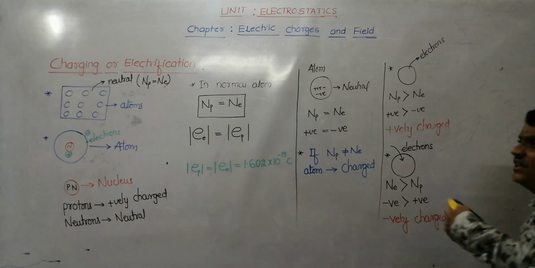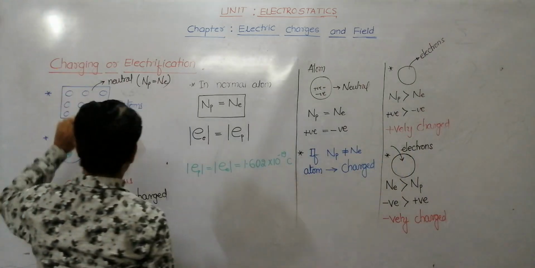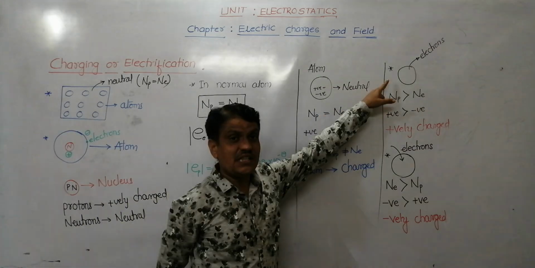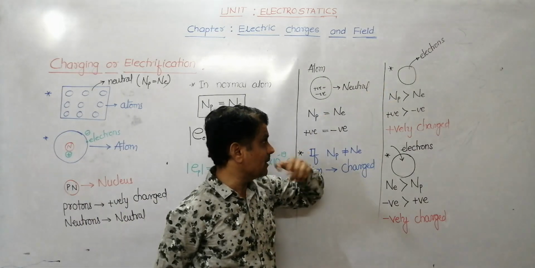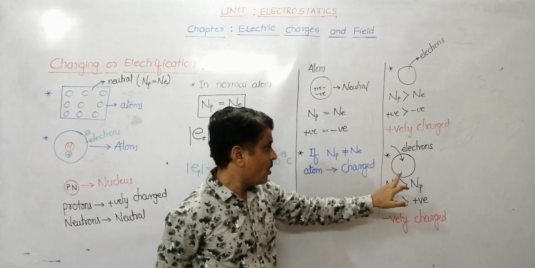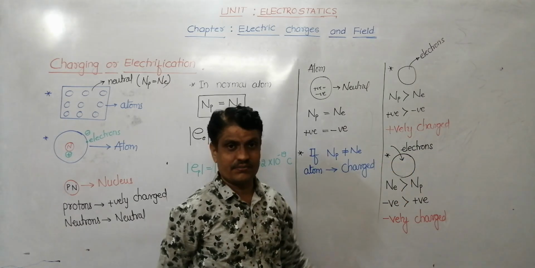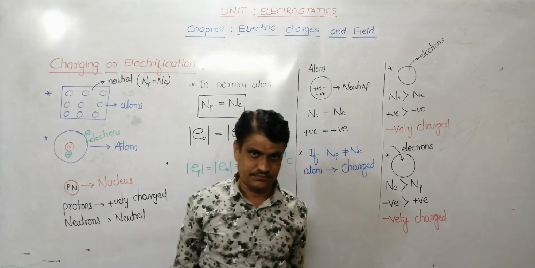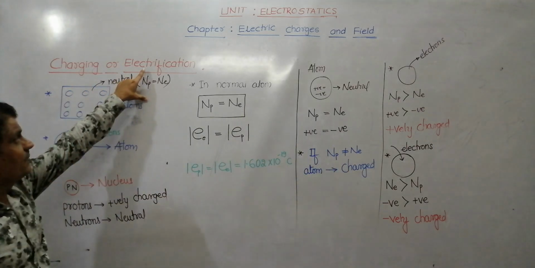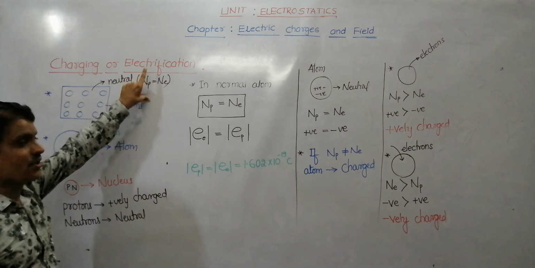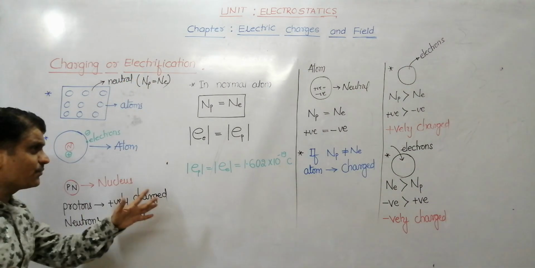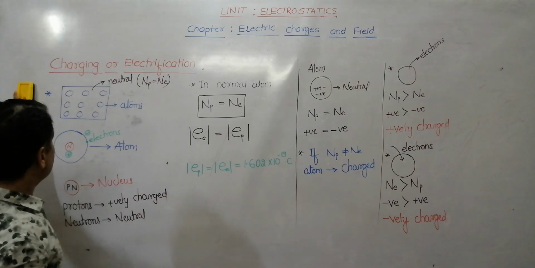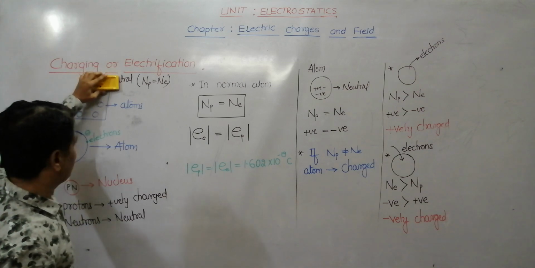Therefore, how do you define charging or electrification? This process of removal of electrons from a body or addition of electrons to a body is called charging, or it is also called electrification.